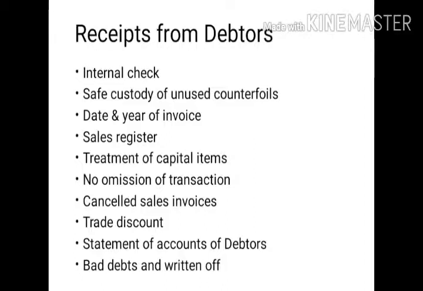The auditor is going to verify the date and year on the counterfoil with those entered in the cash book, as well as the serial number of that particular invoice, because it ensures that the unused counterfoil receipts are kept in safe custody. To create bad debts intentionally, the company can use old or unused counterfoil receipt books from the previous year. So to avoid this intentional creation of bad debts, the auditor is going to vouch a transaction. To find out such intentional bad debt creation, the auditor is going to check all the aspects related to credit sales.